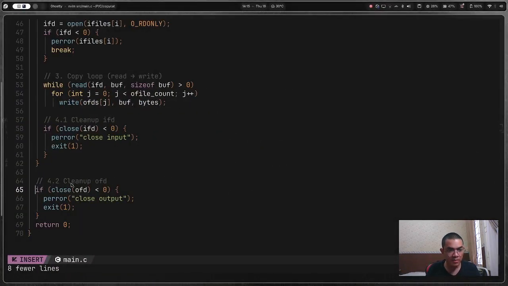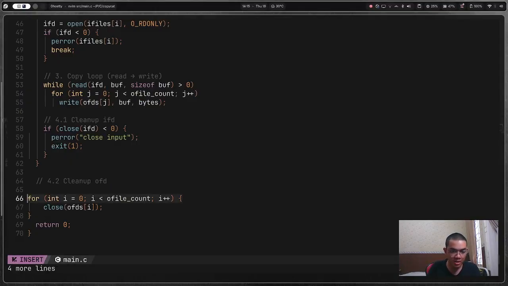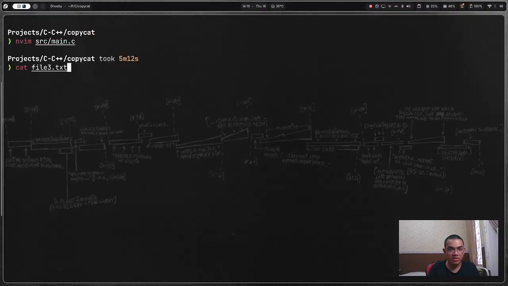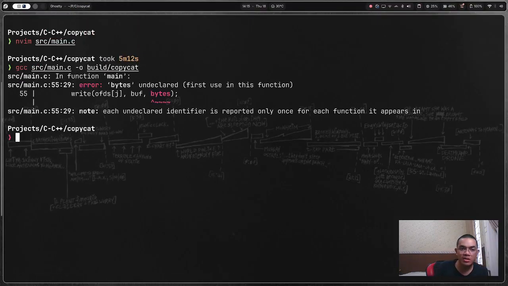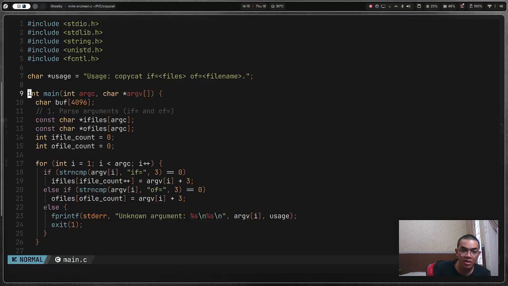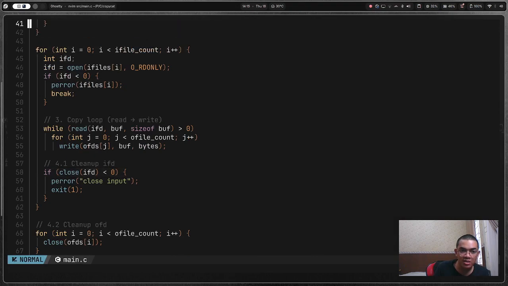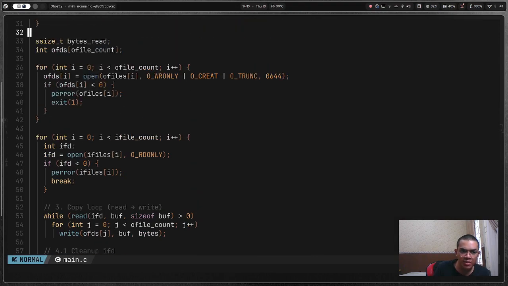Let me just escape V. P this. Holy shit. Okay, we have so many things. Alright, we have so many things. Let's go try to compile it. Bytes underclear. Oh, so the bytes is underclear. I have to use bytes from this bytes red.